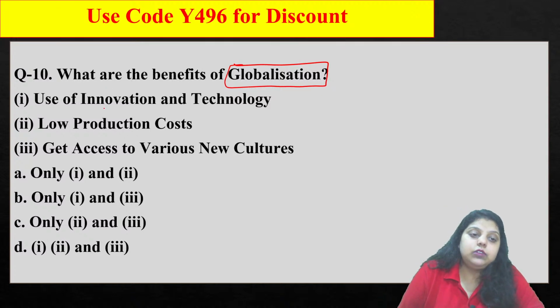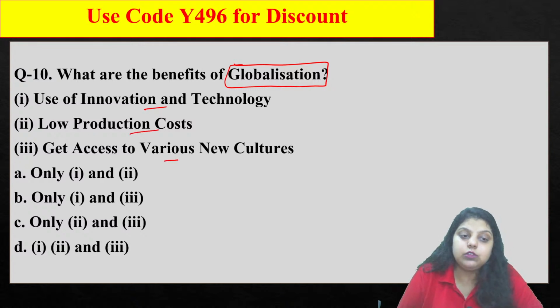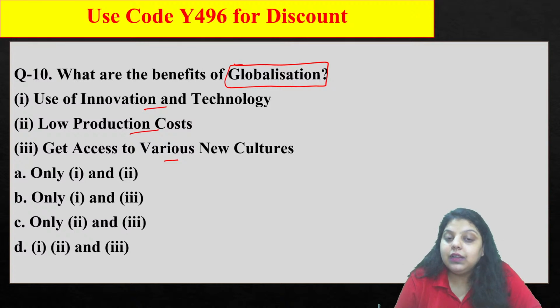So it is first use of innovation and technology, low production cost, access to various new cultures, and all are correct. Like the cultures actually do cross-border transactions, your production cost is changed, you have new innovations and technology. So these all are the benefits of your globalization. Okay, the right answer is your D option.